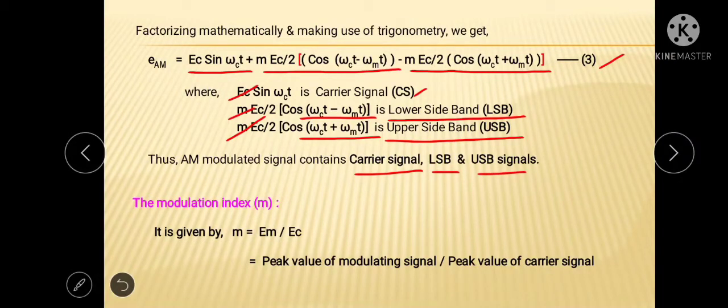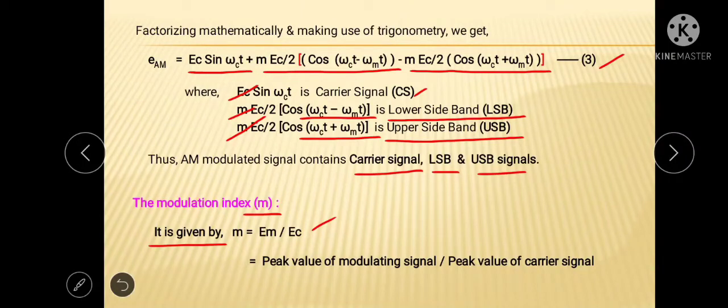In above expression we have taken the value of small m, and this small m is taken as the modulation index, and the modulation index is given by the value m equals Em by Ec. Of course this Em is amplitude of modulating signal and Ec is amplitude of carrier signal.